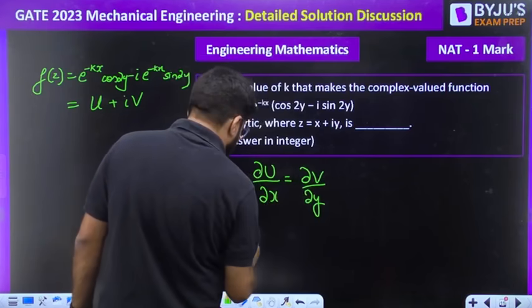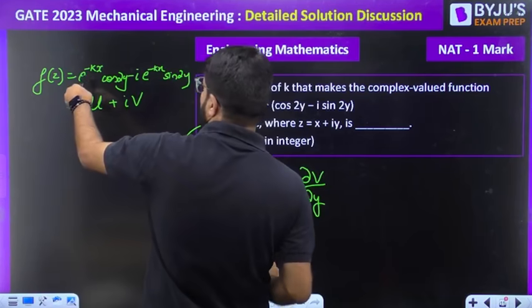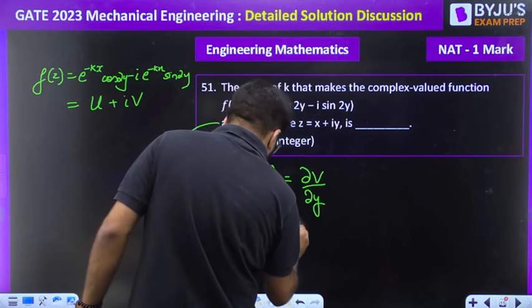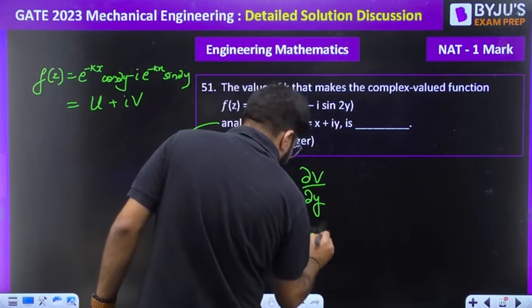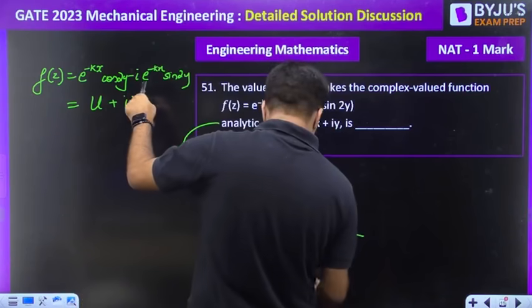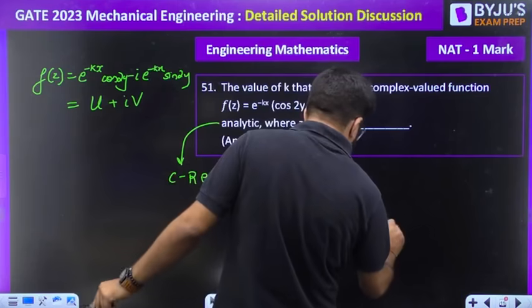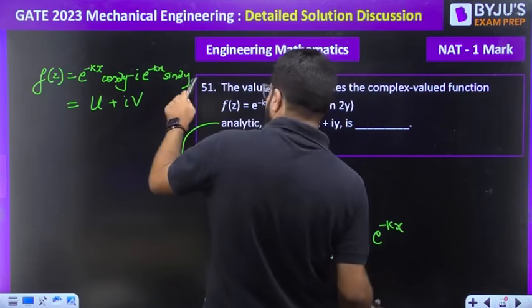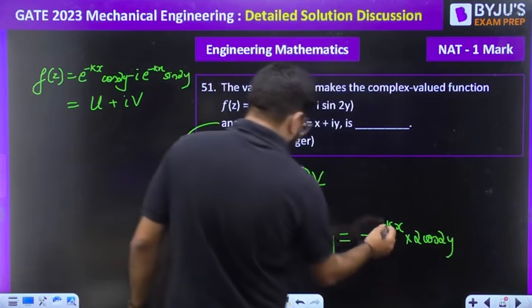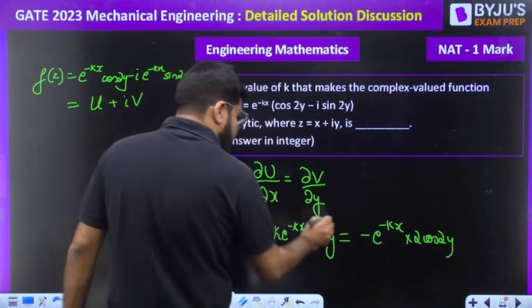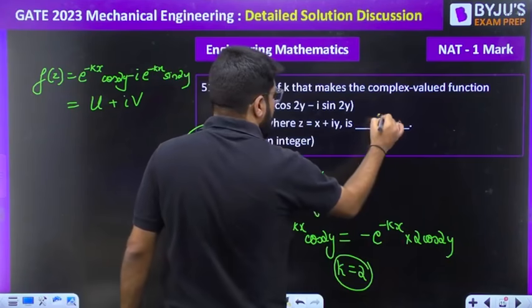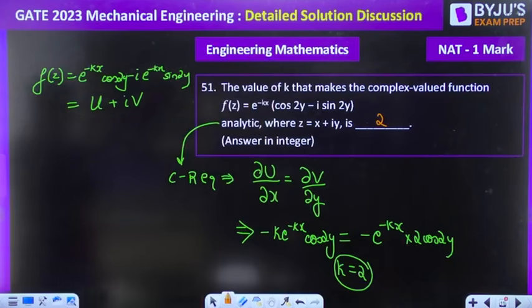Let us do it with this one. What is del u by del x? Differentiation of u with x. So e power minus kx into minus k, so minus k e power minus kx cos 2y is equal to del v by del y. Differentiation of v already has a minus, pay attention. So minus e raised to the power minus kx sin 2y, because I am differentiating with y, sin 2y differentiation will be 2 cos 2y. So e power minus kx and cos 2y got cancelled, minus also got cancelled, only k is left, and the value of k will be equal to 2.